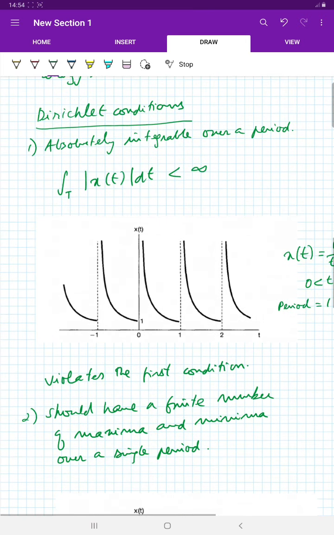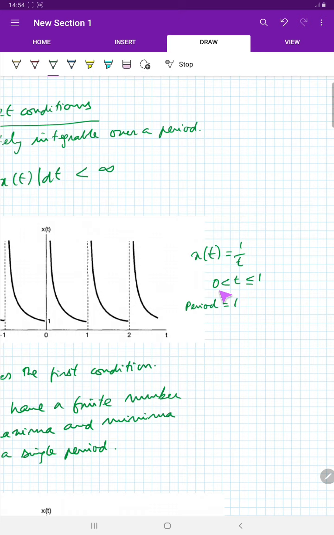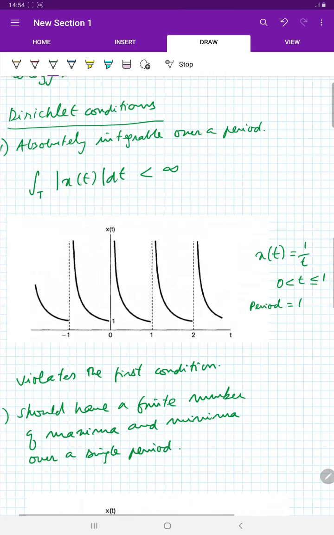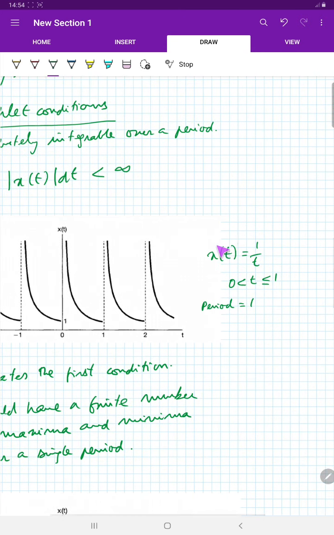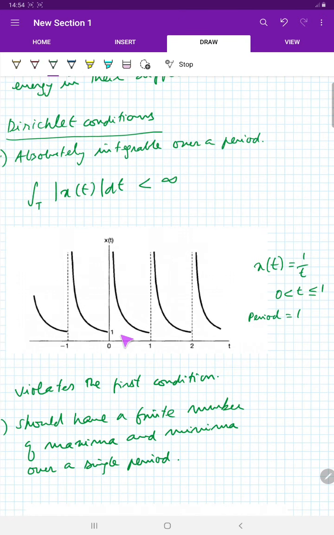For example, this is an example of a signal which does not satisfy this first condition. This is a signal which I have written as x of t is equal to 1 over t between 0 less than t less than or equal to 1, and this repeats. So that is the signal from 0 to 1, it decays by 1 by t, and this repeats over every interval of 1.